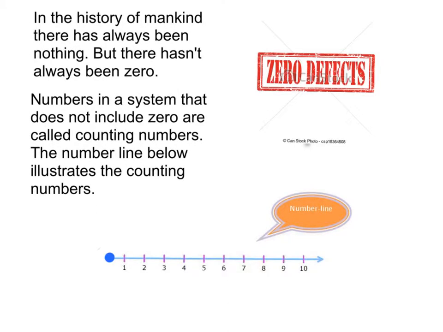In the history of mankind, there has always been nothing, but there hasn't always been 0. Numbers in a system that does not include 0 are called counting numbers. The number line below illustrates the counting numbers.